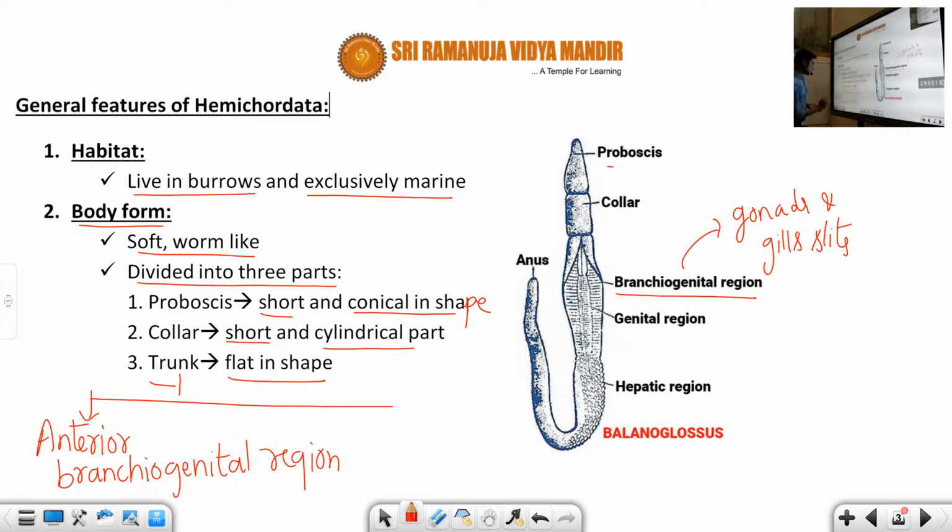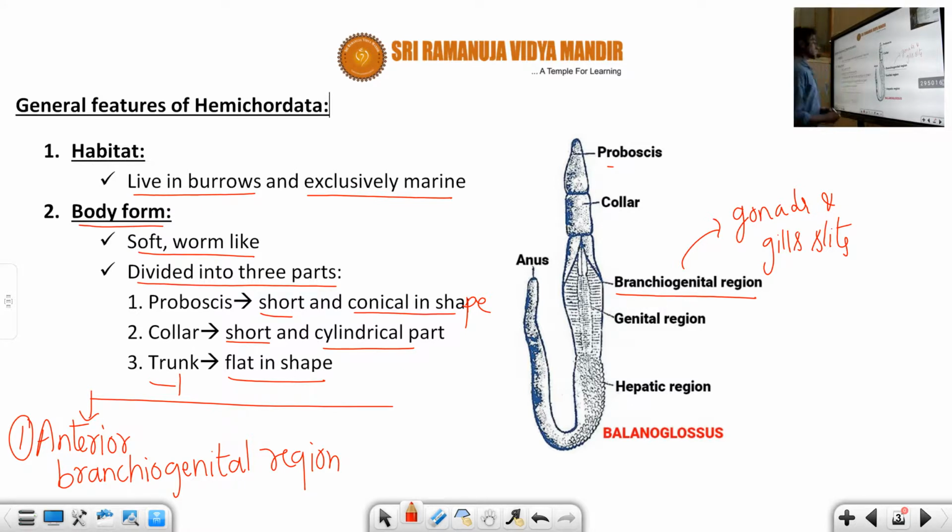So what is the first point, students? The trunk has three parts. The first one is the anterior branchiogenital region, made up of gonads and gill slits. Gonads, actually, the sexes are separate, either male or female. The gill slits, what is their role, you know? They are involved in respiration.